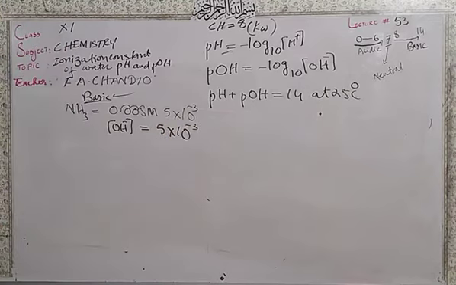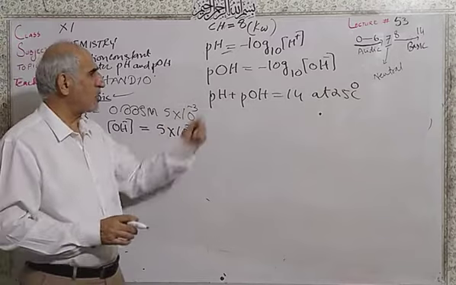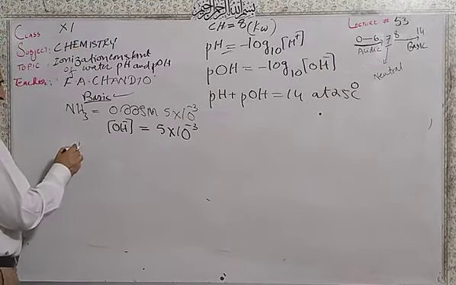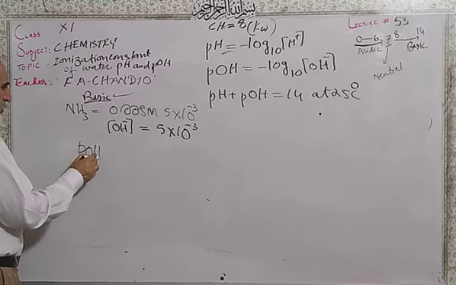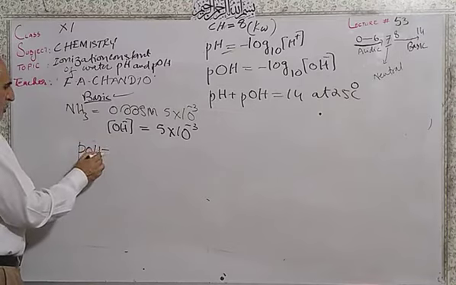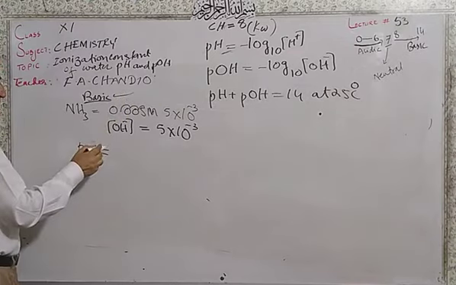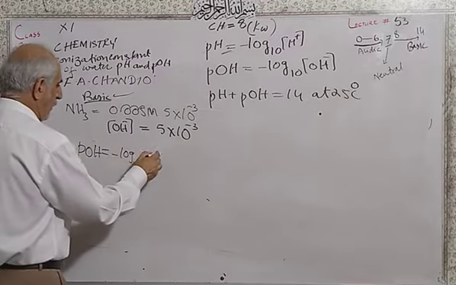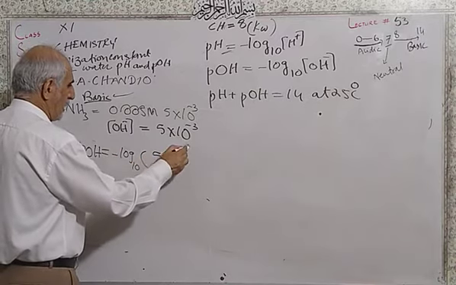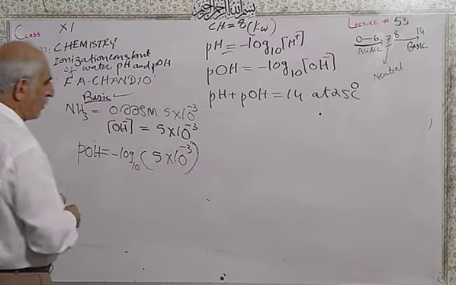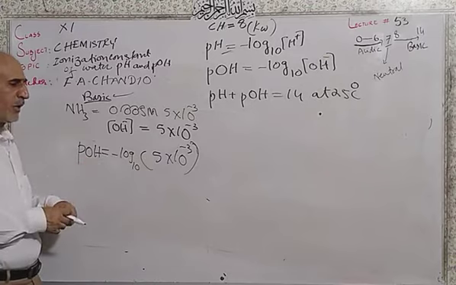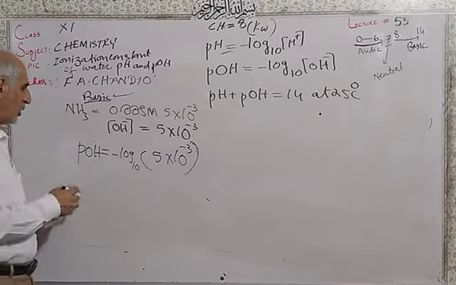So you have two ways to calculate. One way is using pOH. pOH is equal to minus log of hydroxide ion concentration, so minus log base 10 of 5 into 10 to the power minus 3. Dear students, take out the logarithm of 5 by using a calculator.